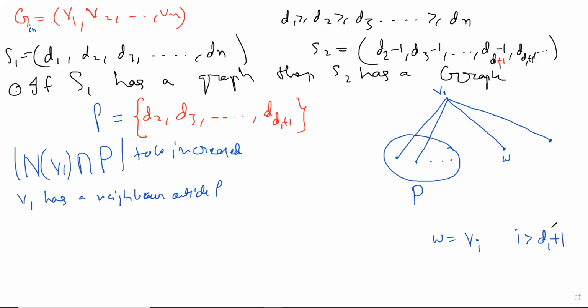So V1 has a neighbor outside, and maybe V1 doesn't have some neighbor inside. Maybe some vertex is here. You can call it anything, call it V inside, and this is not a neighbor. Now, what do we want to do? Maybe I should draw that in a different picture, to be very clear, because once you understand the picture, you can hopefully write out the proof.